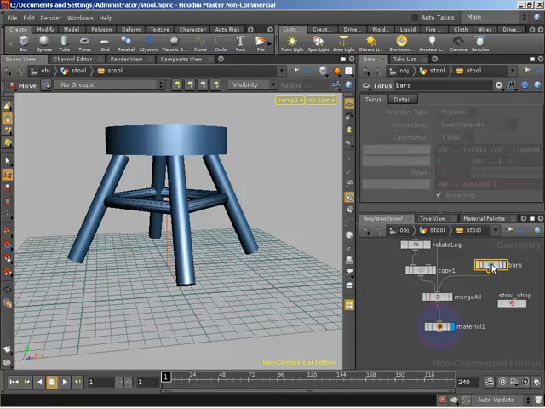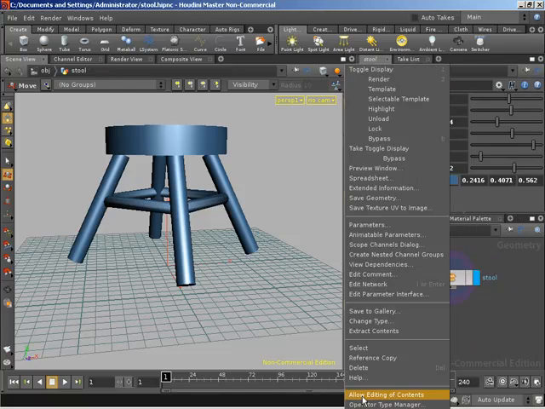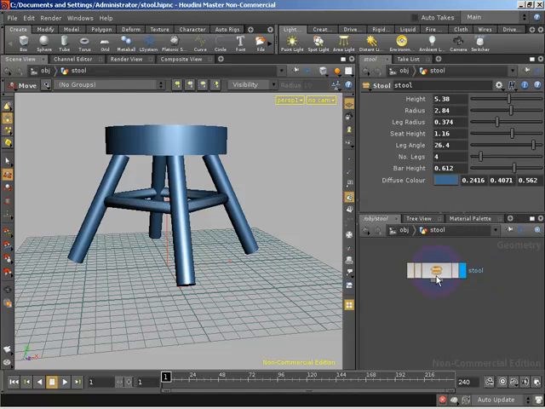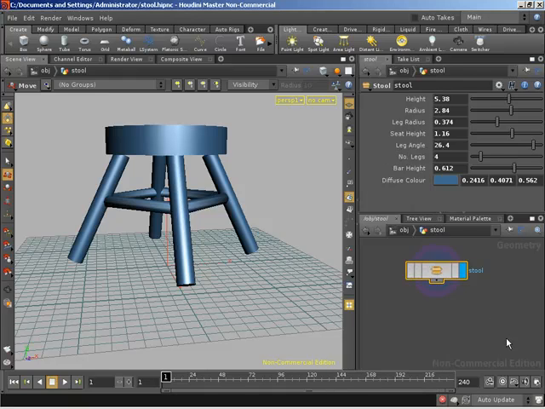If we jump inside and went to any of these parameters, they're all grayed out because we can't make changes. If you wanted to jump back in and make changes, you'd need to right-click on the node and choose Allow Editing of Contents. Now, say that our asset on disk and our asset in the scene were different. By right-clicking and coming down to, well, it's not there anymore because of the menu changing. But if we were to have said Match Current Definition and the definition on disk was different, our asset in the scene would have changed to match whatever that definition on disk was.